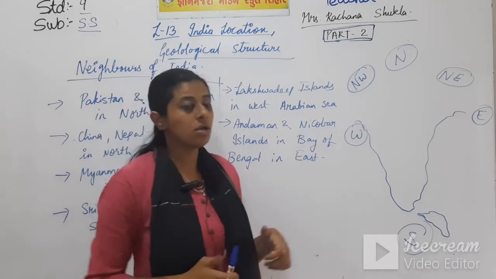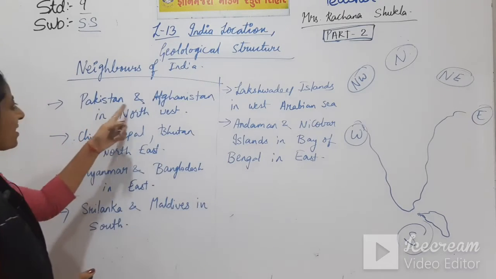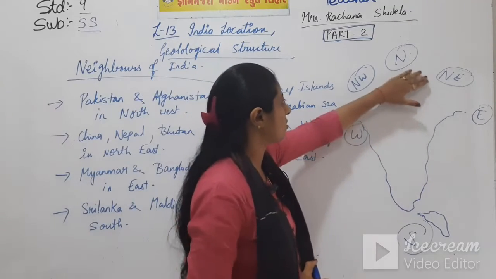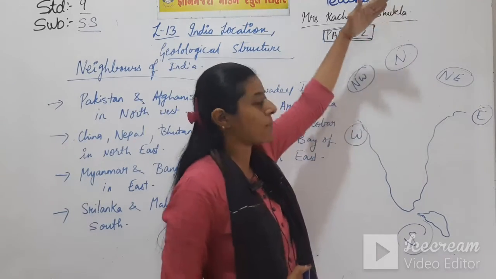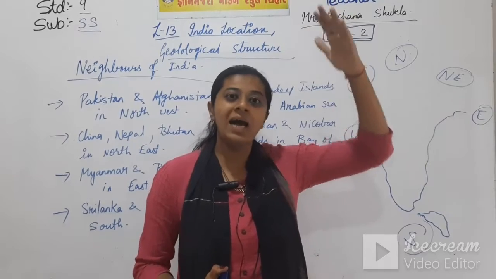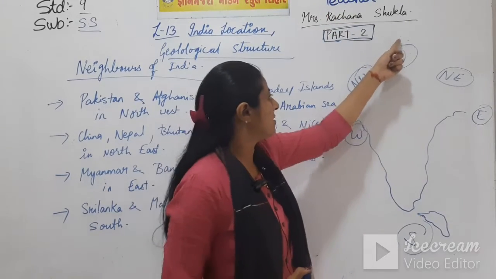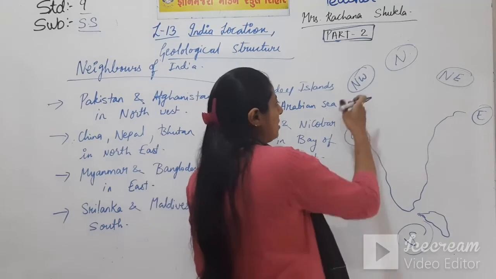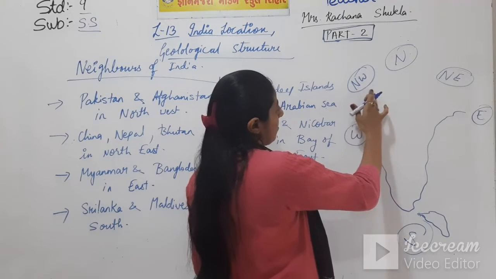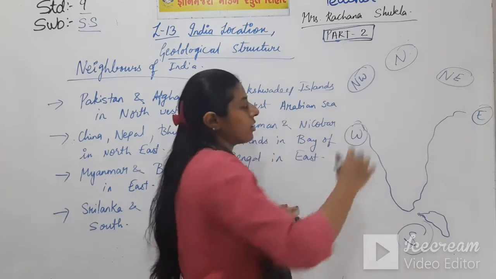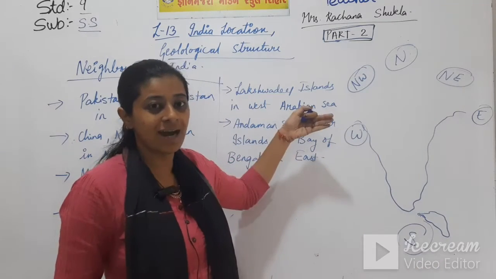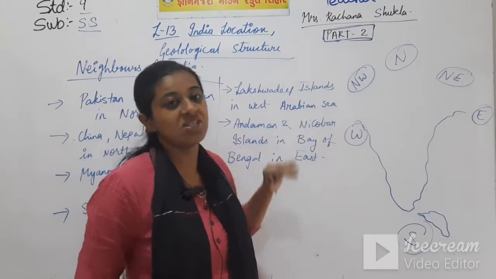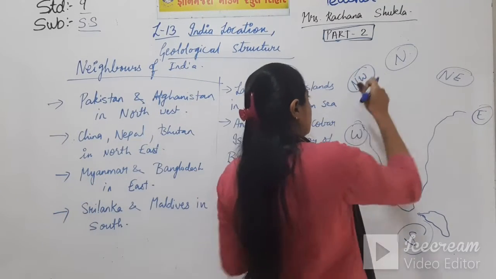Okay, now talking about the first one, Pakistan and Afghanistan in the northwest part. All of you know that the topmost part of the north is Jammu Kashmir and Leh Ladakh. So this border is Pakistan and Afghanistan. Here it's Gujarat, Punjab, Rajasthan. The border of Pakistan touches Gujarat, Rajasthan and Punjab, even Kashmir.